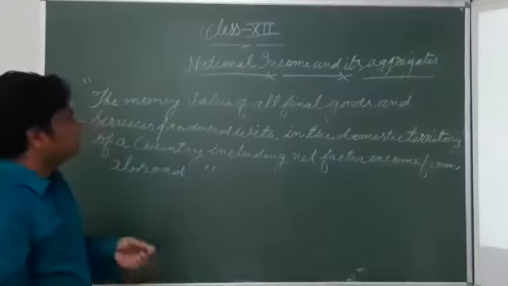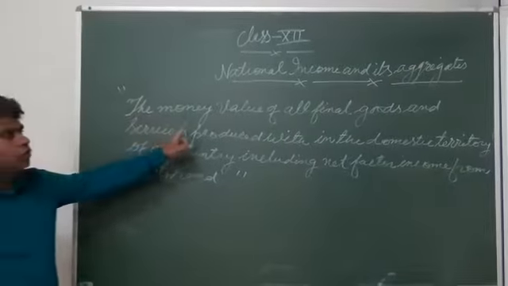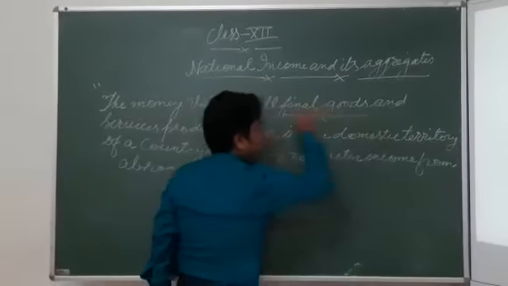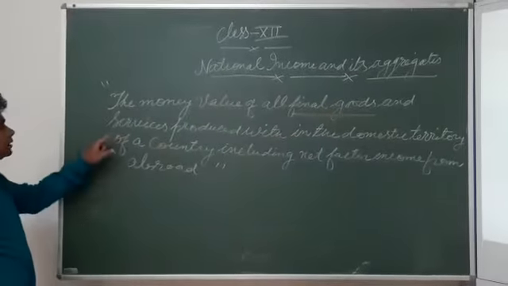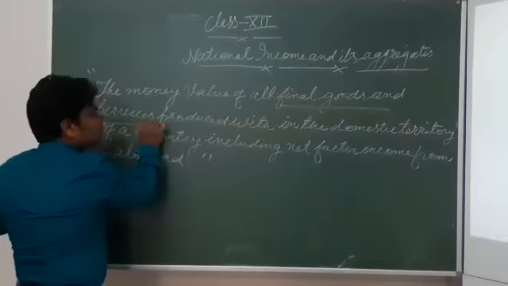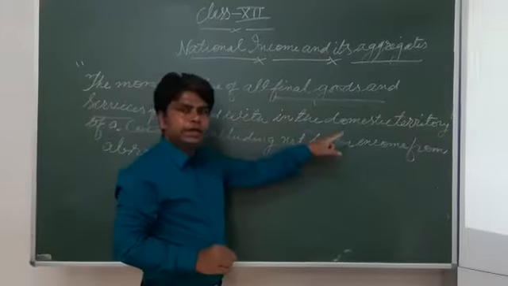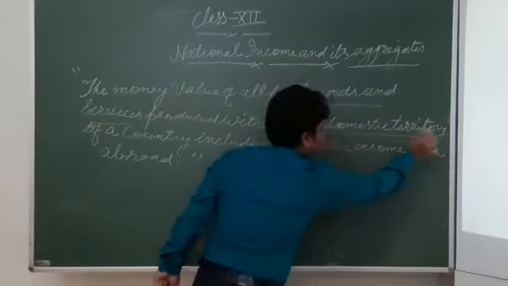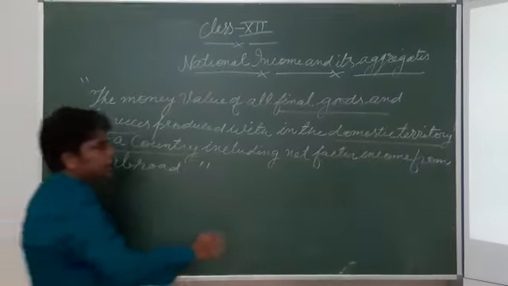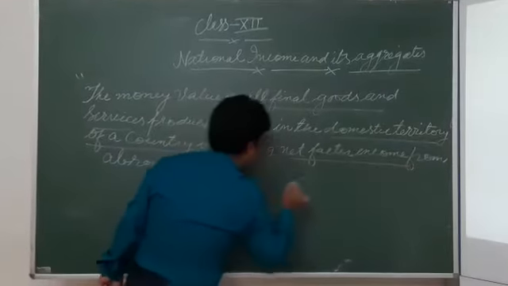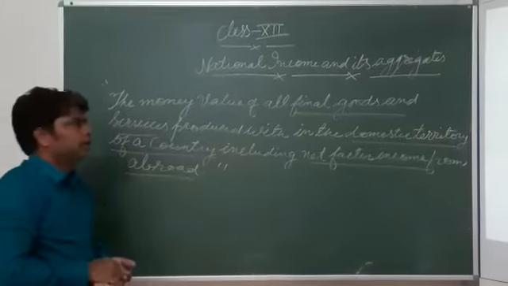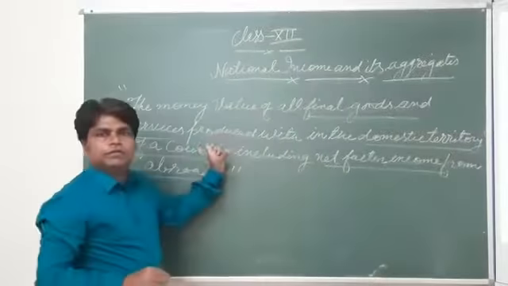Note the key phrase: final goods and services produced within the domestic territory of a country, including net factor income from abroad. Now we will learn the meaning of these definitions one by one.